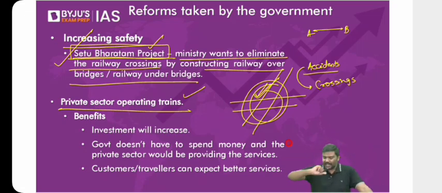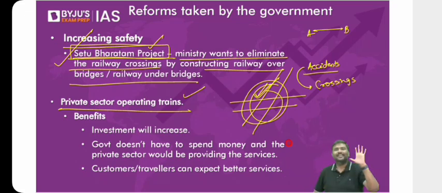If you are leasing out a railway engine and you start using the railway engine, what will happen to the investment requirement of the government? Government doesn't have to invest, the private sector is investing. First very important point. Second very important point, when the private sector will invest and start operating on these routes, government will also collect certain charges, certain amount of revenues from them.